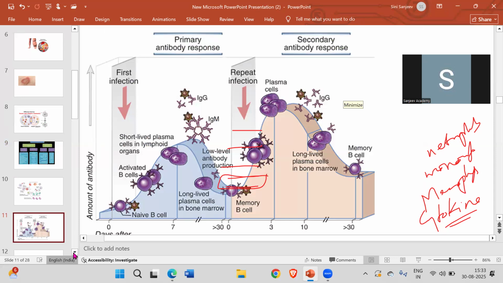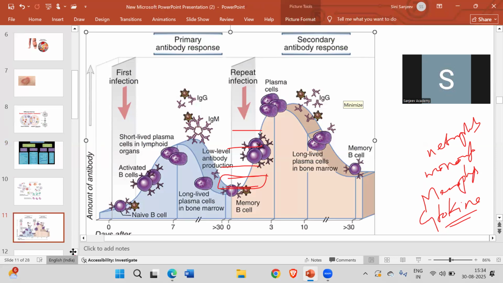So in the first infection, what is happening is the short-lived plasma cells in the lymphoid organs. We are going to see what are lymphoid organs and what are the organs associated with it. But in the first infection, it will require a little time to memorize that particular thing. It will require that time to detect, yeah, I'm getting infected by this particular pathogen. Now it's time to produce antibodies against it. So it's the primary response of the first infection.